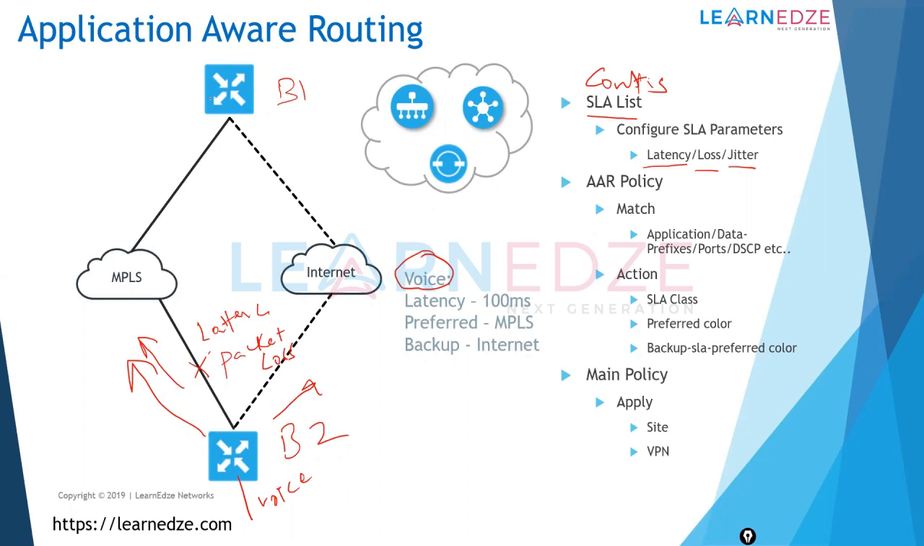If the latency on the tunnel I am forming between these two sites over the MPLS is 100 milliseconds or less, it is good to go for my voice traffic on this tunnel. But if it exceeds 100 milliseconds, I want to configure a backup preferred link. You see here, this is my backup. My backup preferred color is internet, and my primary preferred color is MPLS as long as I am meeting the SLA of 100 milliseconds.